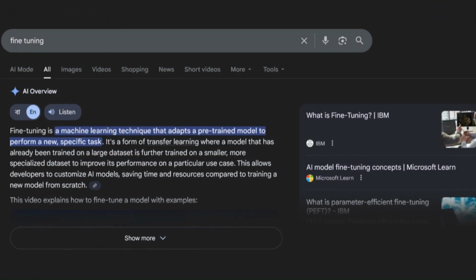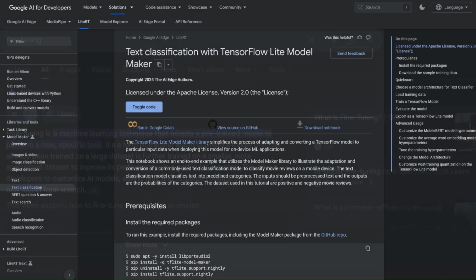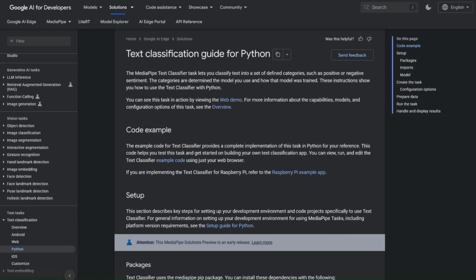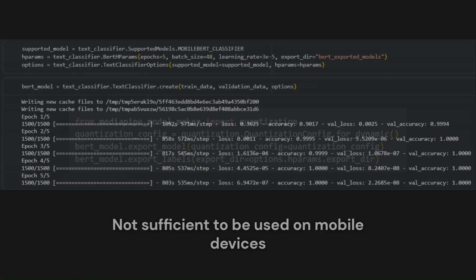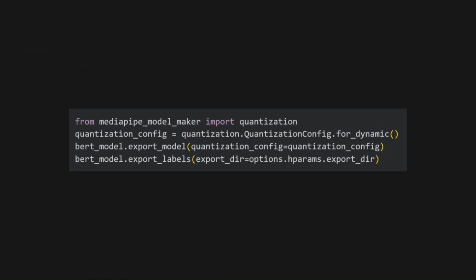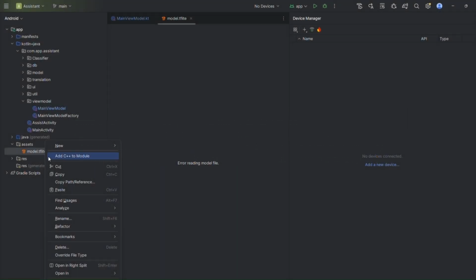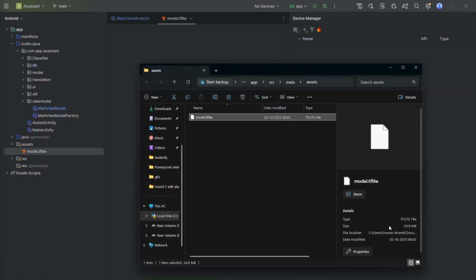Then comes fine-tuning. My initial attempts with TensorFlow Lite Model Maker failed. It was not working as expected. Then I switched to MediaPipe Model Maker. Now I was ready with the final model, but it was not sufficient to be used on mobile devices. I had to go through another step called post-training quantization, and by converting the model weights from 32-bit floating point to 8-bit integers, reduced the model size to 25 MB.